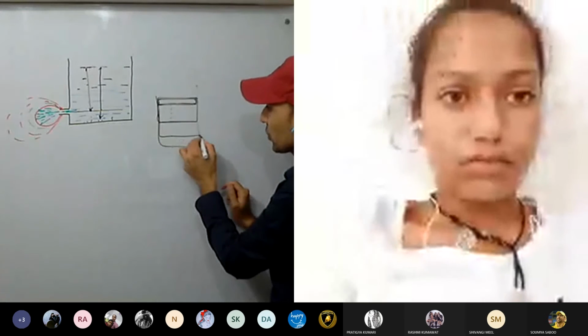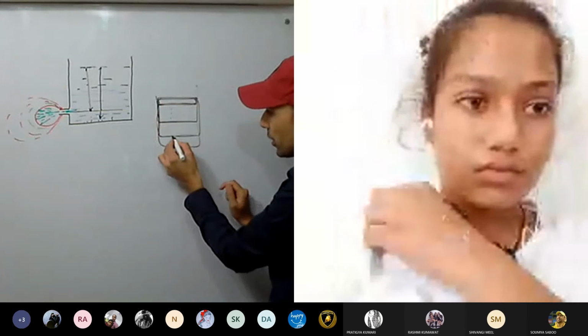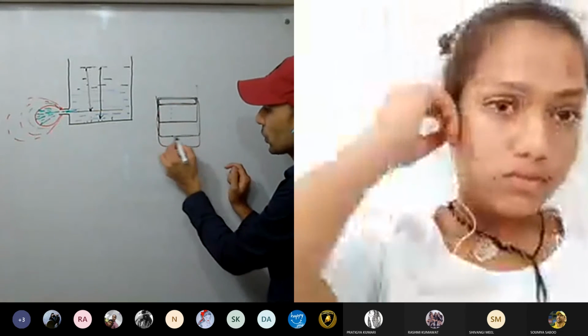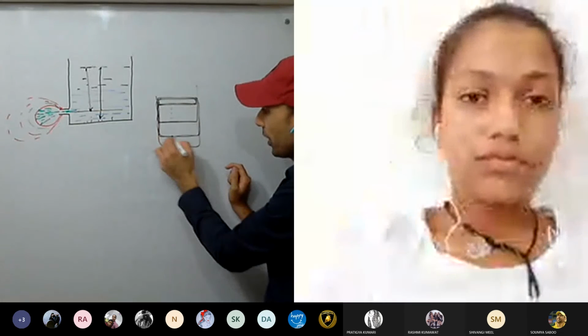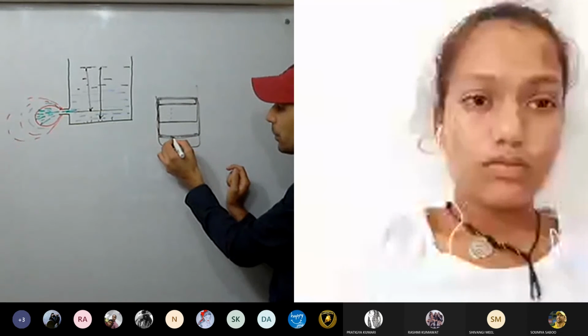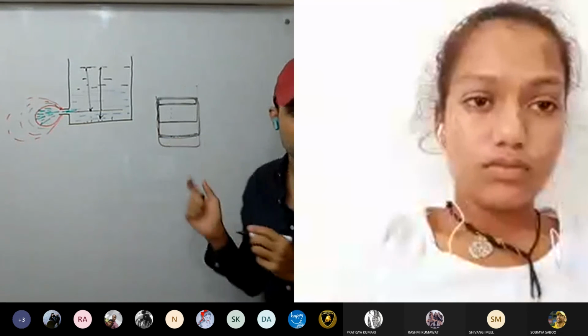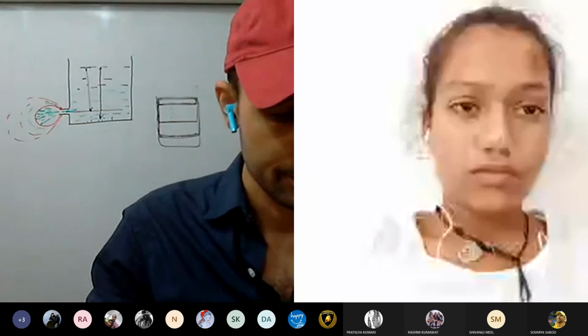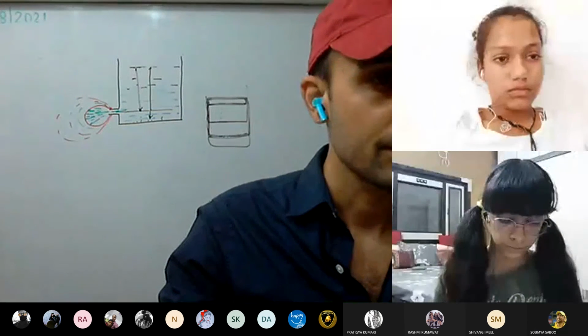Here, with this much weight of the liquid, there will be force on this. Pressure is force per unit area, so this whole weight divided by this surface area will give us the pressure at each point. We'll discuss more in detail in the next lecture. The time is over.